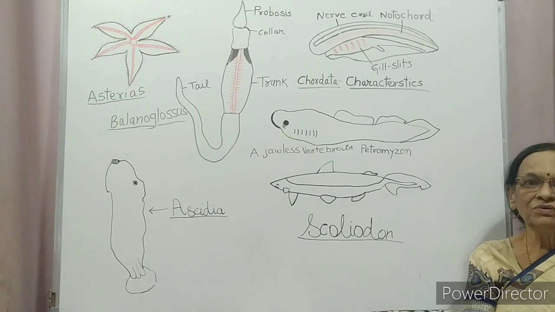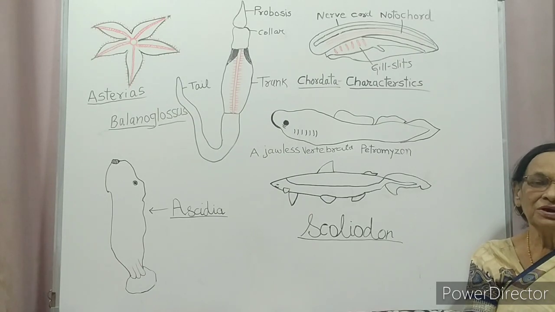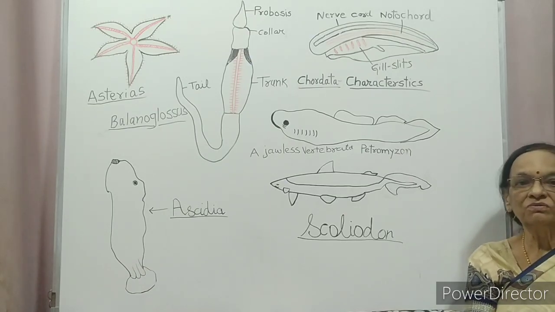Ctenophora, having 8 comb plates, and these animals show bioluminescence. They shine their body parts during night like a glowworm.